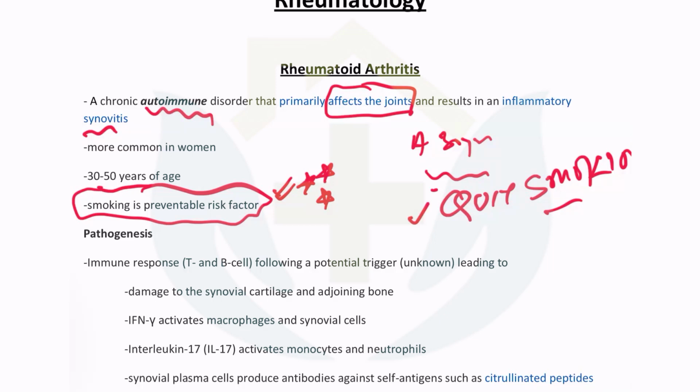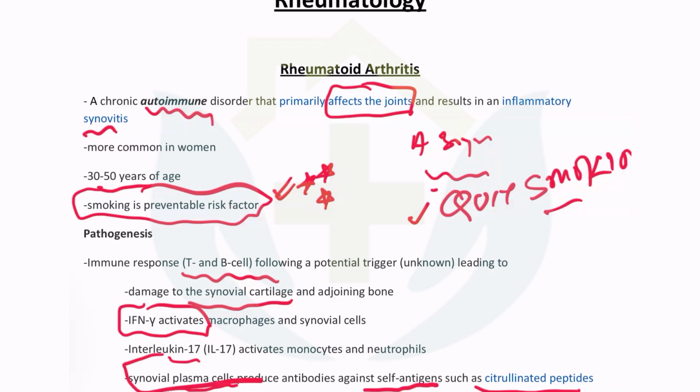Now going on to the pathogenesis, so both T cells and B cells are at fault. There is a proper response from both of these immune lineages, leading to damage of the synovial cartilage. There is a very well-known concept of interferon gamma activating the macrophages and attacking the synovial cells and damaging them to the core. Interleukin 17, synovial plasma cells producing antibodies against self-antigens like citrullinated peptides.